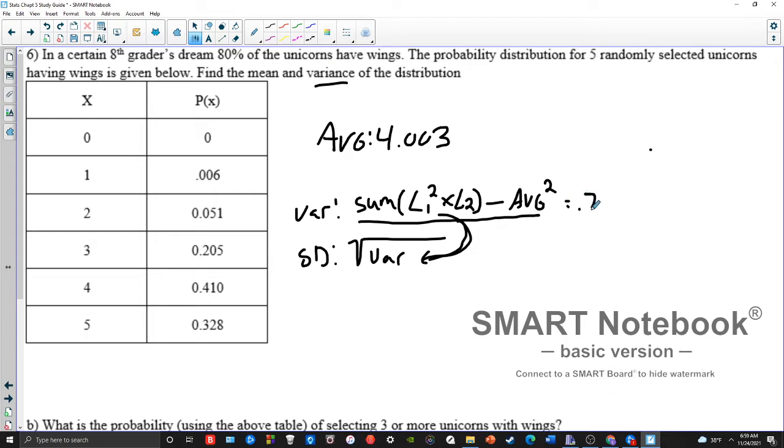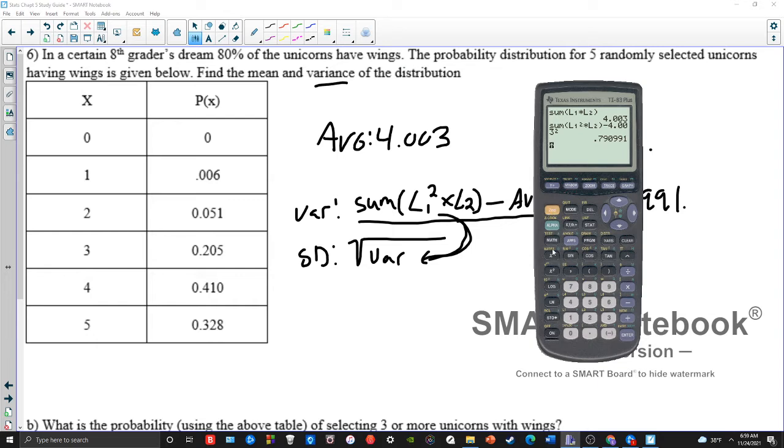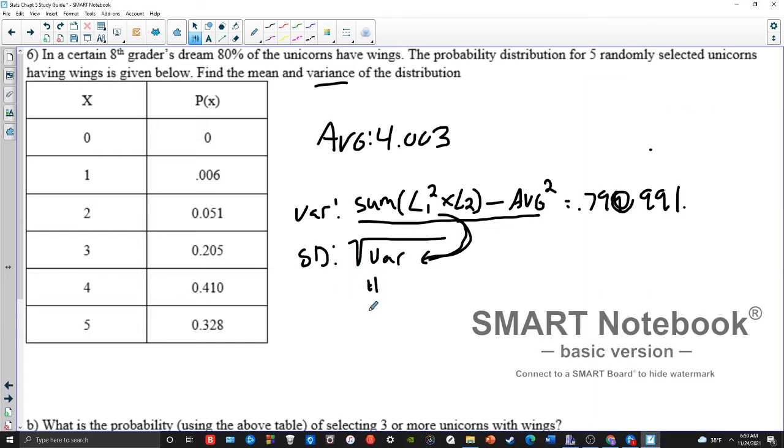So this is 0.790991. And then I can square root that answer, and I get my standard deviation of 0.889. Again, they don't ask for this, but I figured I'd do it anyway just to give you all three.